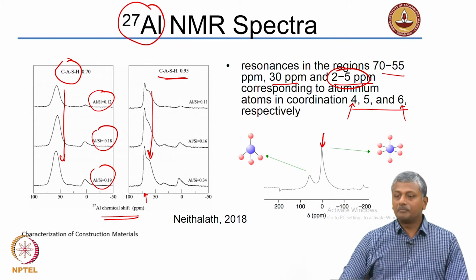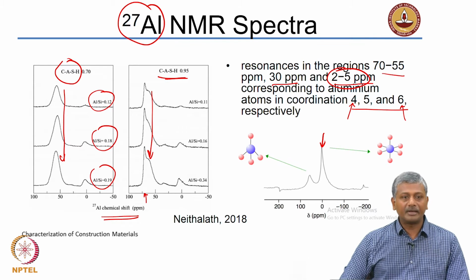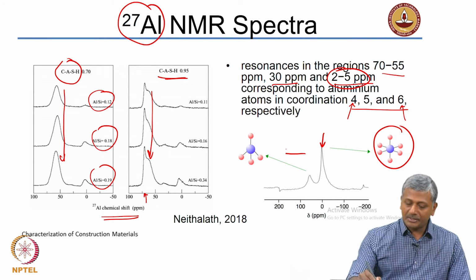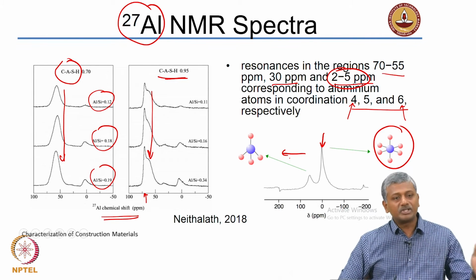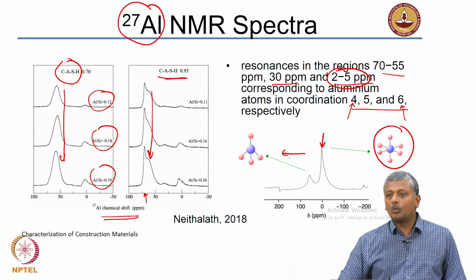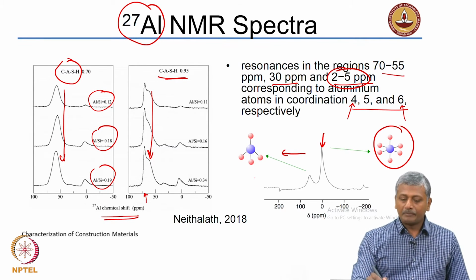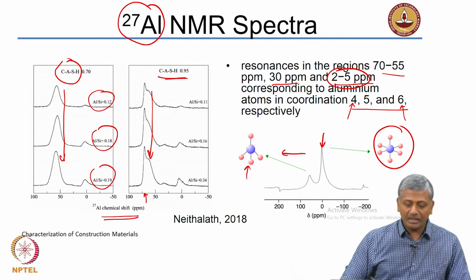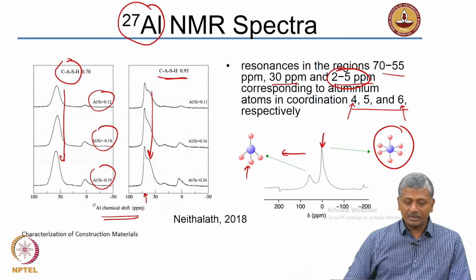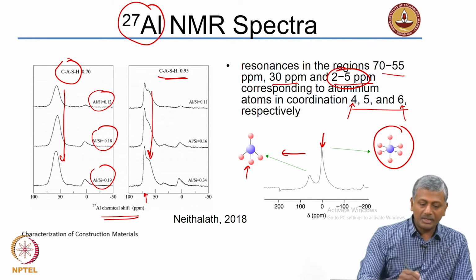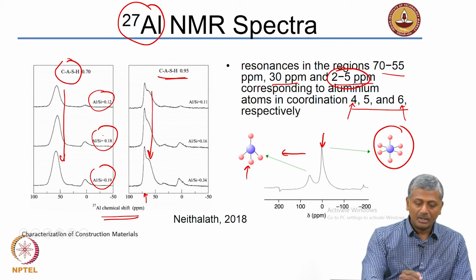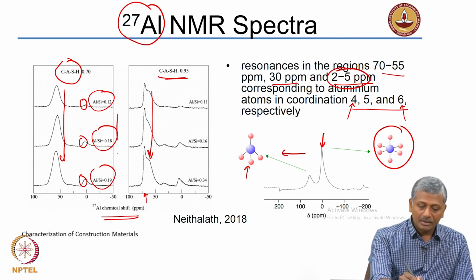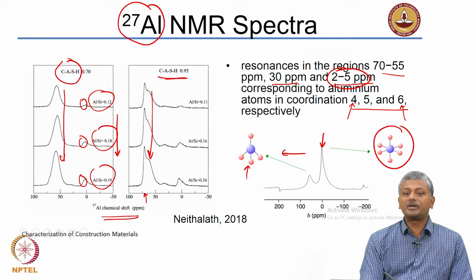So, this peak here in this aluminum NMR spectra corresponds to the octahedral state of aluminum, whereas the peaks to the left of this, which are showing a greater shift or more deshielded values, right, you are getting alumina in other coordination forms. So, that is what is being represented in this picture here with respect to the change in the alumina to silica ratio of the CASH. You do get this octahedral coordination which seems to increase with higher level of alumina incorporated in the CSH.